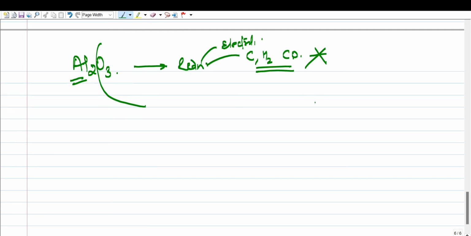Now, how do we perform electrolytic reduction? We perform it in a vessel.